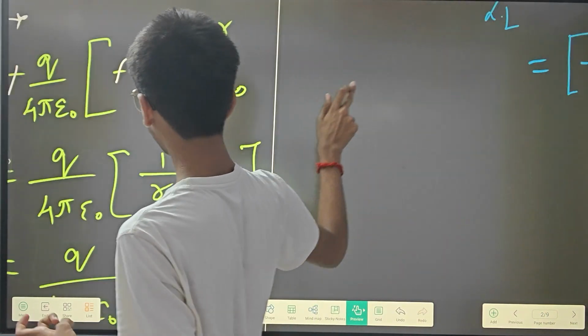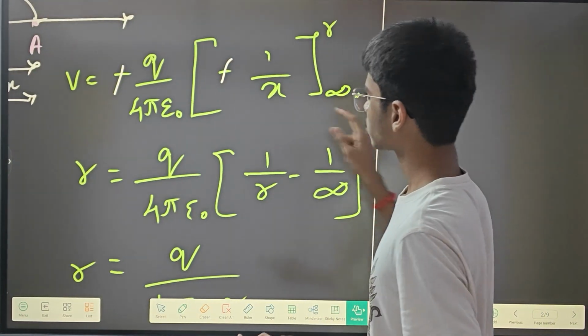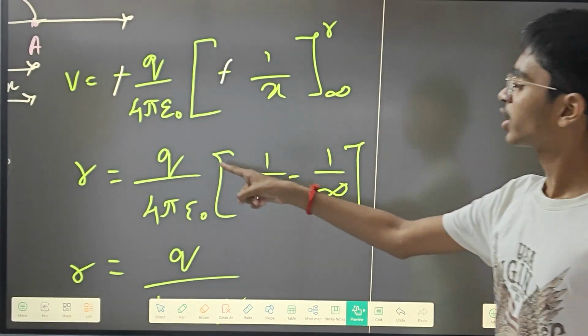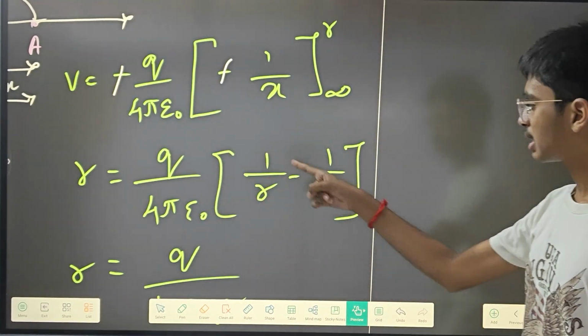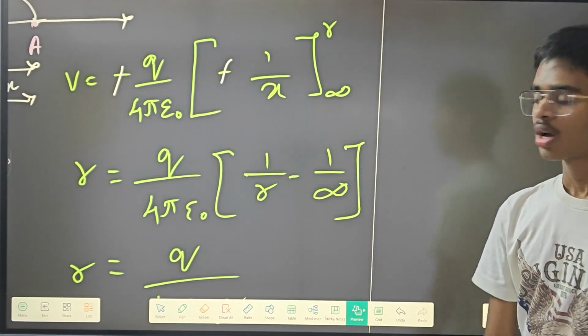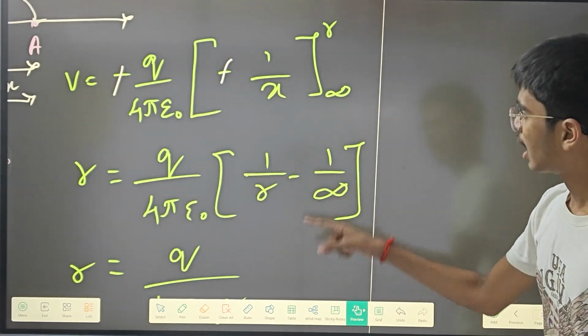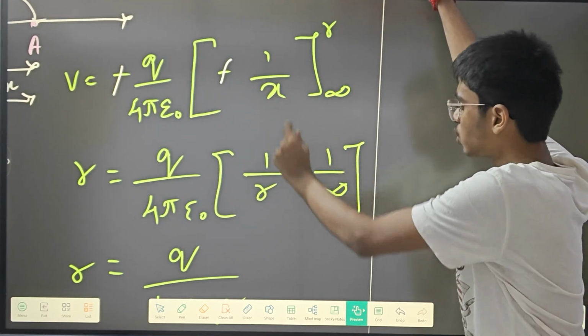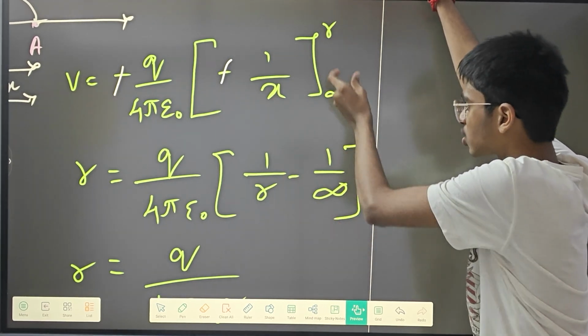Next, you cancel this minus and that minus, and at last you will get q by 4 pi epsilon naught, open closed bracket, 1 by r. In the place of x you substitute r, and then you subtract: upper limit minus lower limit.